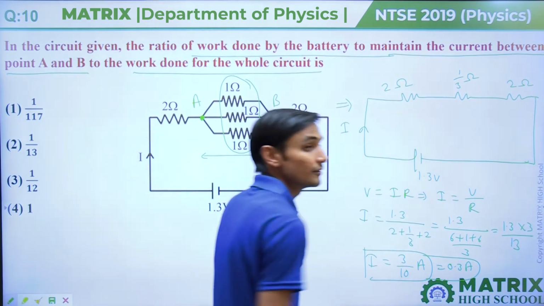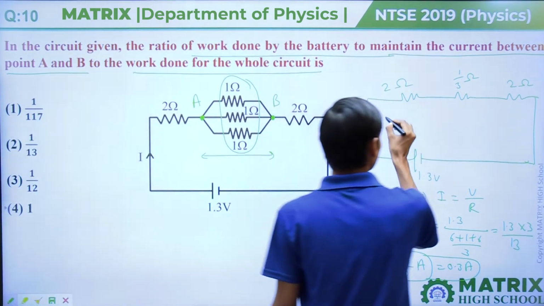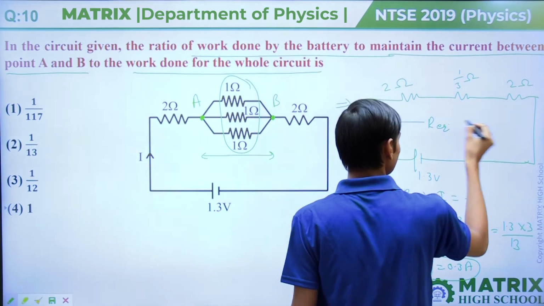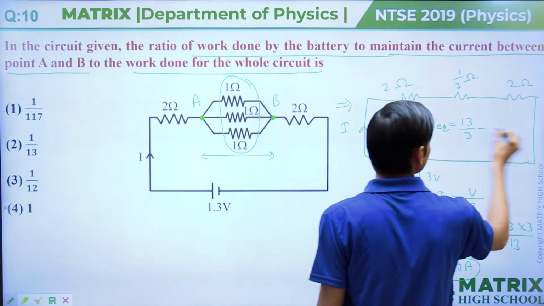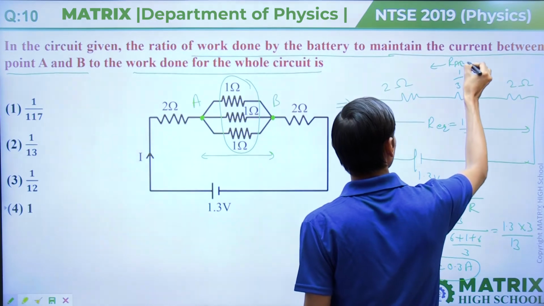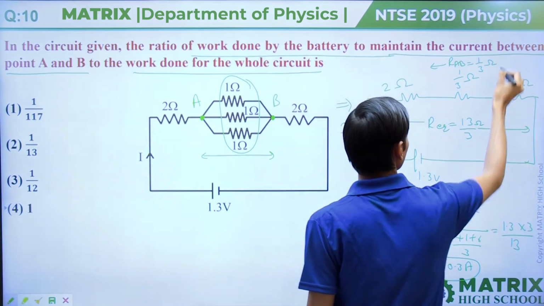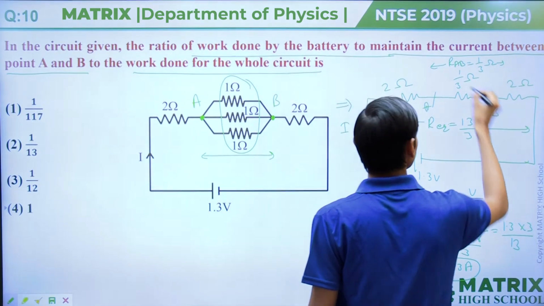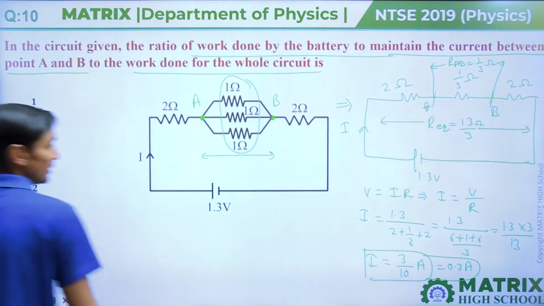So the current is found. Now the total resistance R equivalent is 13 by 3, and RAB equals 1 by 3 ohm, because this is point A and this is point B. So the equivalent resistance between A and B is 1 by 3.